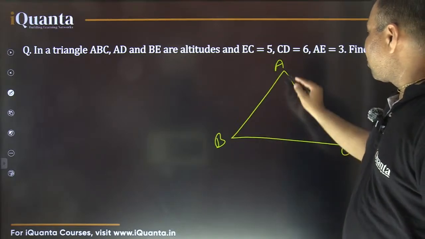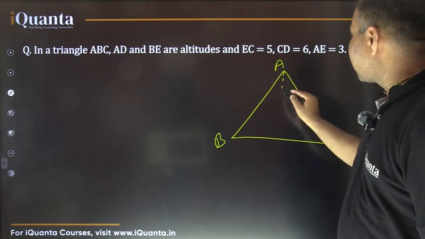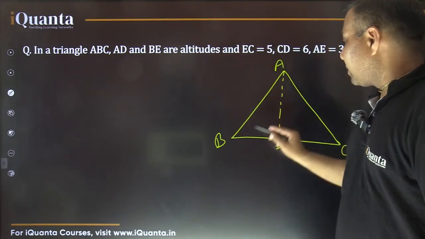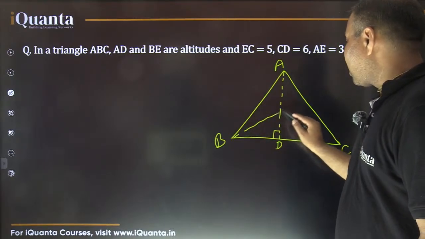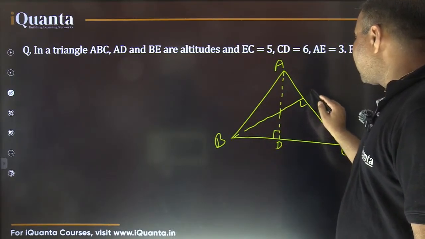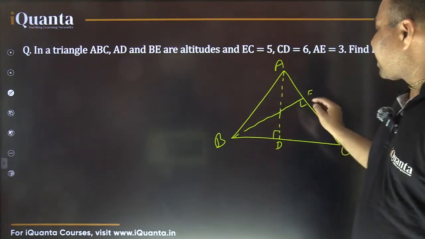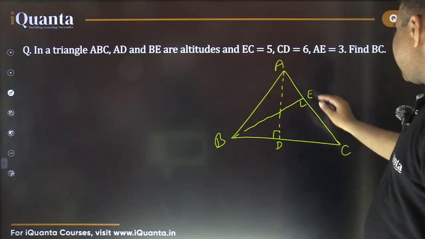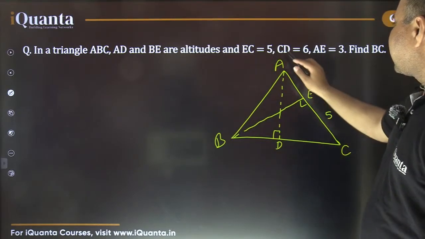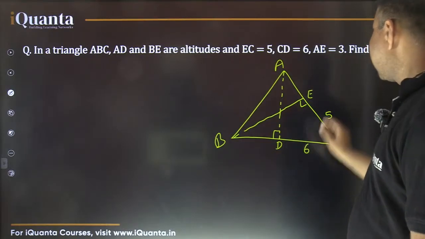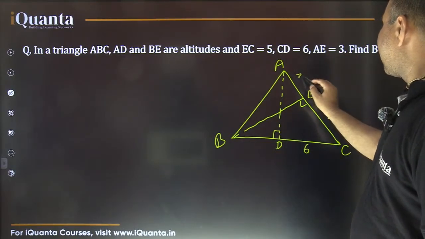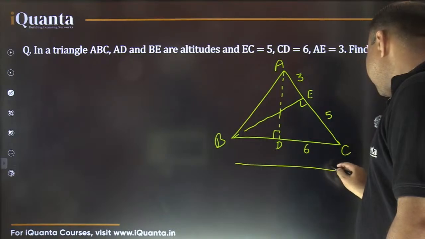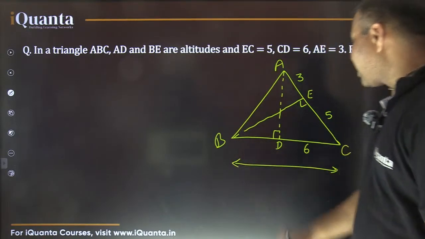Fine. Now it says AD and BE are altitudes. So AD is altitude. So from A, I need to drop a perpendicular. This is a perpendicular here, AD, and BE. From B also, I'm dropping perpendicular on AC. So this is BE. So both are altitudes. So this angle is 90 degree. Fine. And EC is 5. So EC is this length. It is 5. Okay. CD is 6. So this length CD is 6. AE is 3. So this one is 3. Question is find the length BC. So this complete length is to be determined. So that is the question.